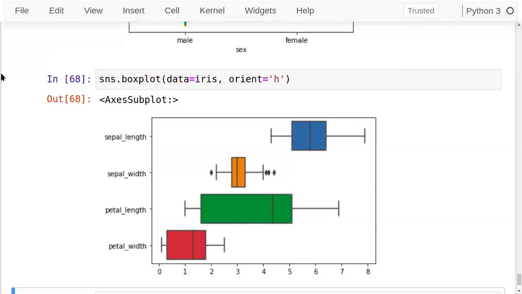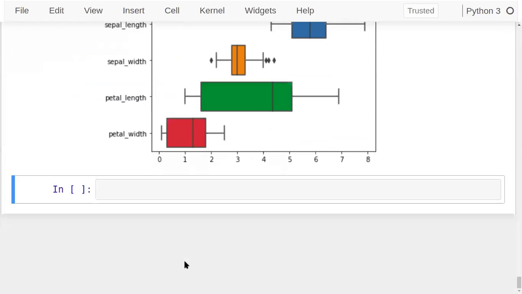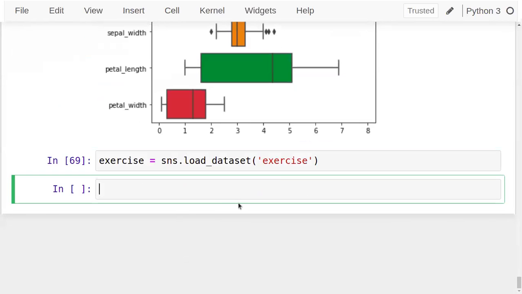For factor plot, I'm using the last data set, that is exercise. Exercise is equal to load data set. So the data set I'm loading here, and see what exactly it contains.